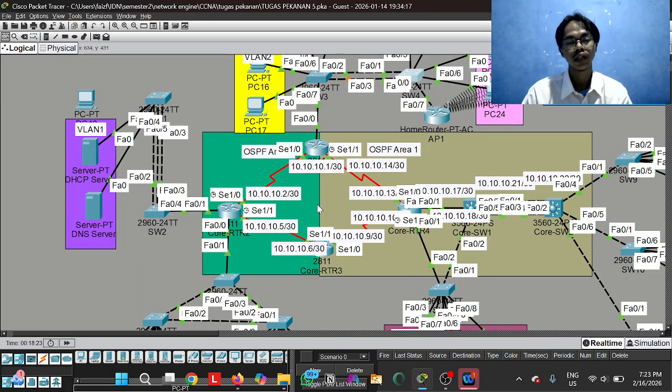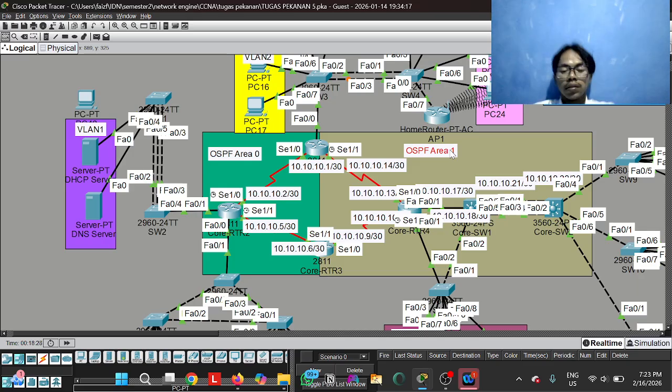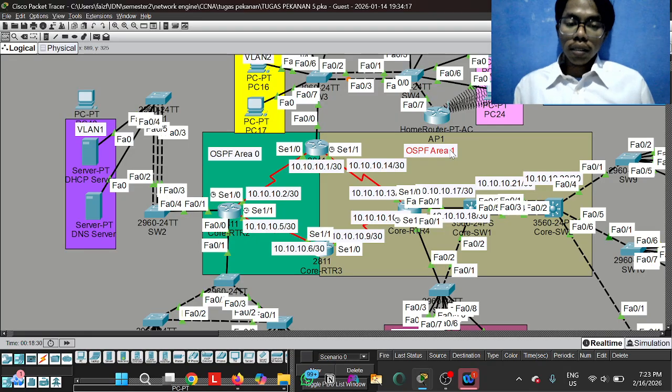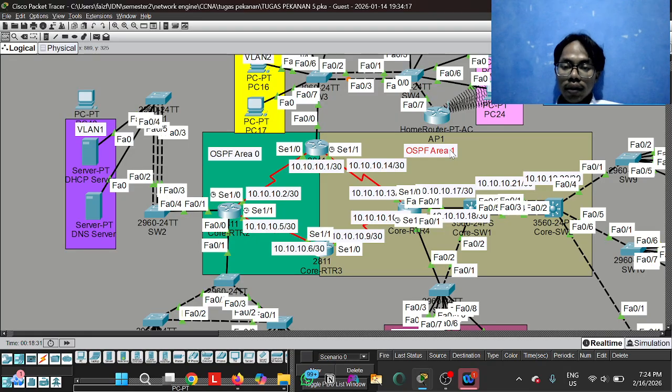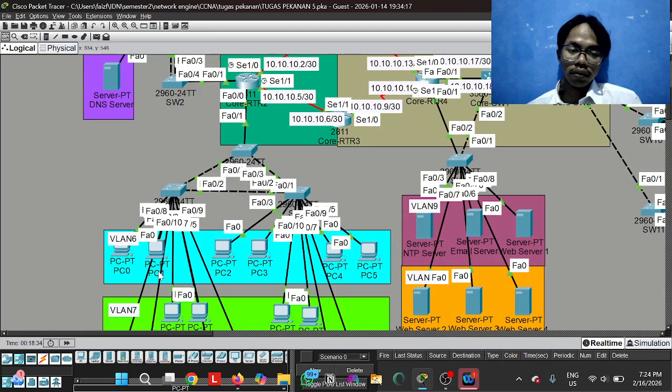For configuration in here, we use OSPF area backbone. The area backbone is here, and this is the OSPF area 1. Okay, this is using OSPF multi area.